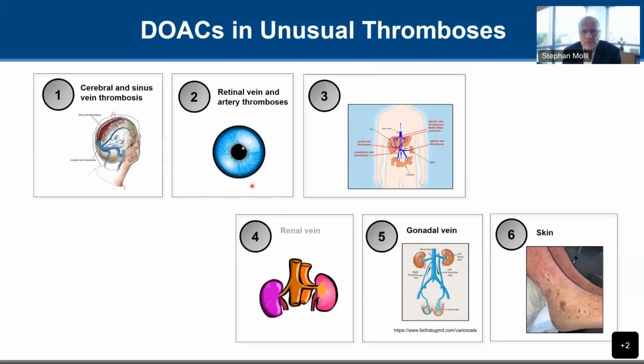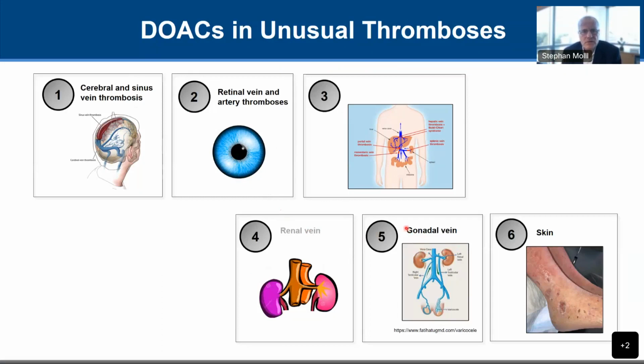And in general, if an anticoagulant is indicated long-term in patients with these clots, I am comfortable using a direct oral anticoagulant in most cases, unless the patient has a high risk for bleeding, where I need to have a reversal agent available.